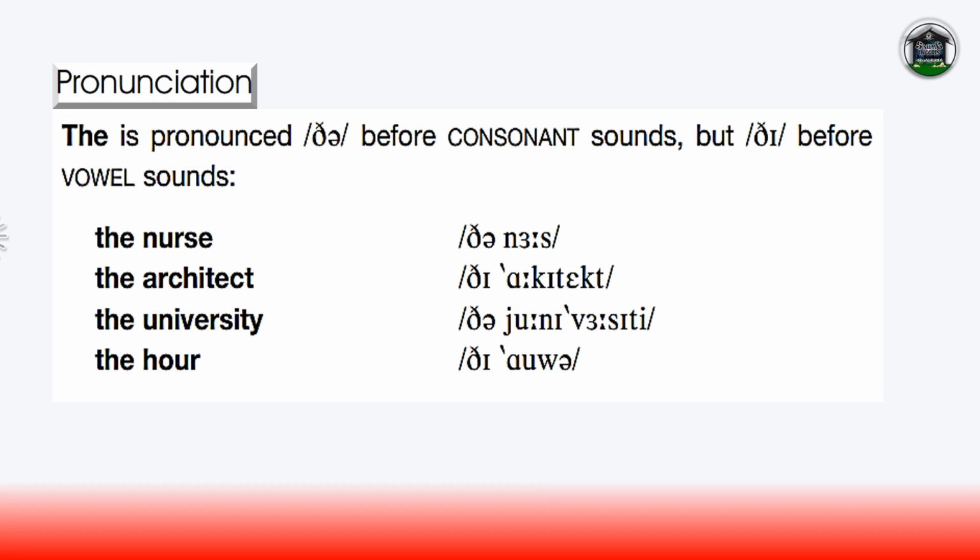Pronunciation. The word "the" has two pronunciations. Before a consonant sound, it's pronounced "thuh," but before vowel sounds, it's pronounced "thee." Have a listen to these examples. The nurse. The architect. The university. The hour.